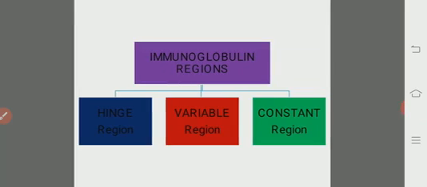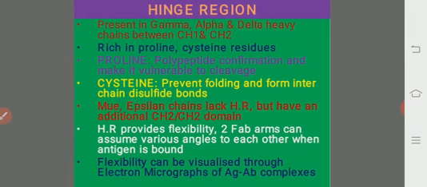Come to the immunoglobulin regions. How many regions may we find in the immunoglobulin? There are basically three regions. One is the hinge region, another is the variable region, followed by the constant region. What are the specialties of all these three regions?